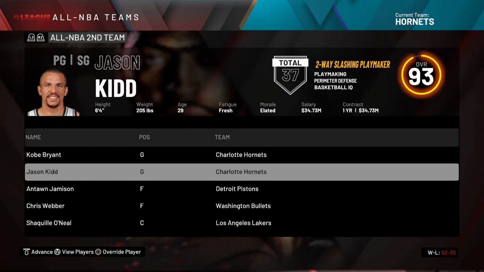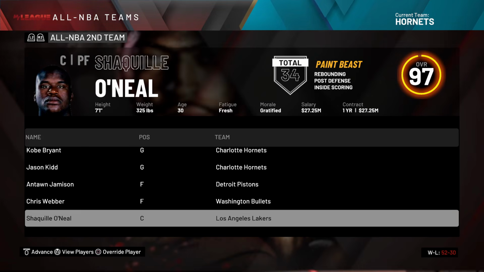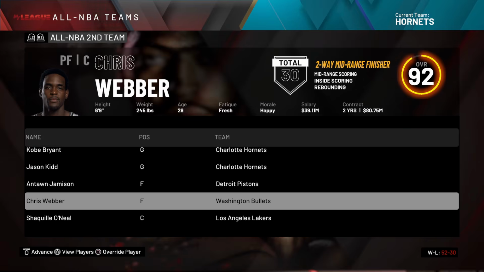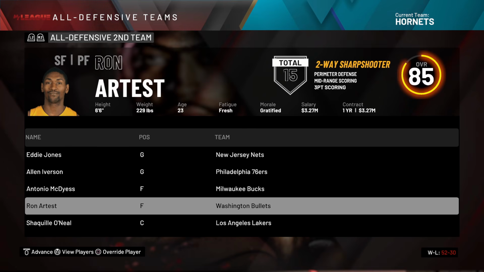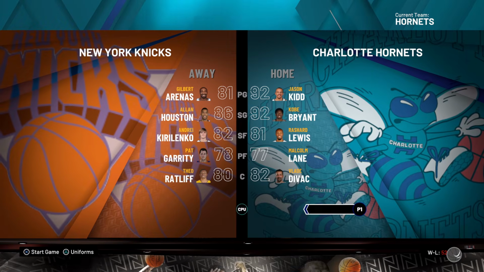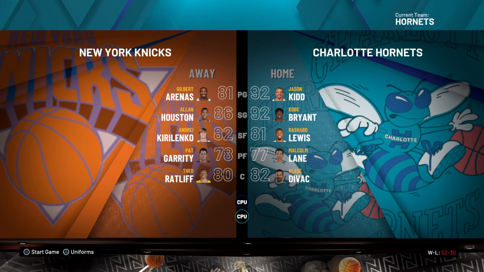Kobe Bryant right next to Jason Kidd on the All-NBA second team, and Shaq, who has yet to do really anything because he doesn't have a Kobe. Crazy enough, right? But then again, you can say the same vice versa. Ron Artest, all defensive second team. We're the third seeding. It's the Knicks, led by a newfound rookie, Gilbert Arenas, Allan Houston, and Andrei Kirilenko.